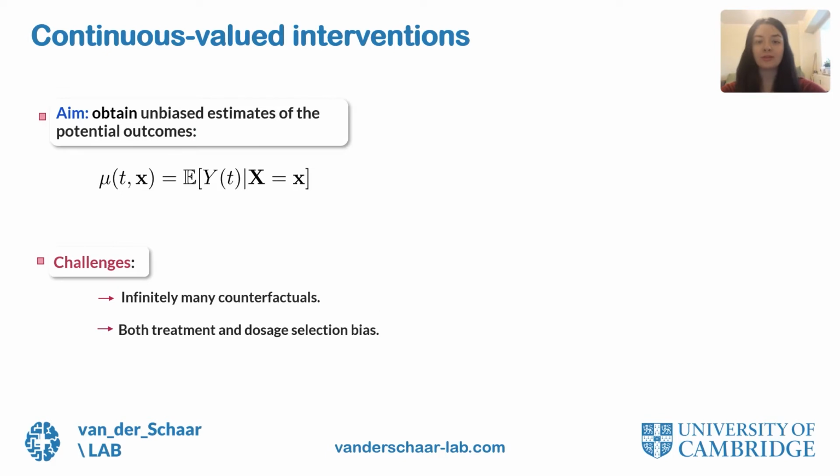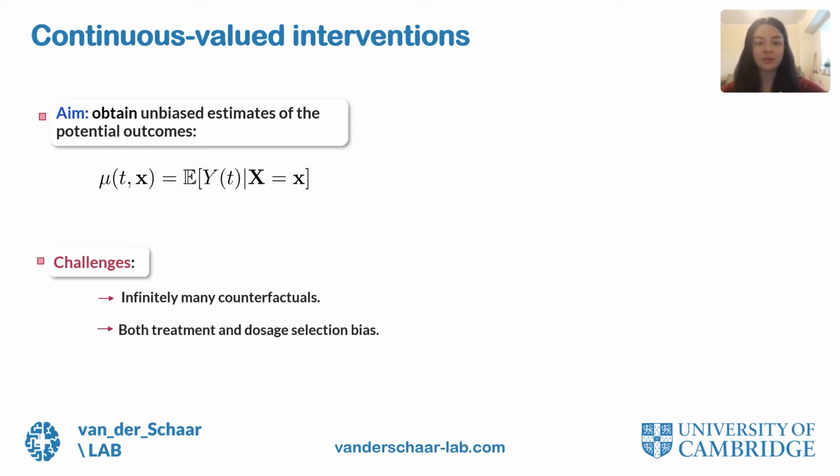Learning from observational data already presents significant challenges when there is only a single discrete intervention, and thus the decision is binary or categorical, where we need to choose between multiple treatments. This is because only the factual outcome is present in the data, and the counterfactual outcomes are never observed. This problem is exacerbated in the setting of continuous interventions, where the number of counterfactuals is no longer even finite. Moreover, the decision to intervene is non-random and instead depends on patient features, thus creating treatment and dosage selection bias.